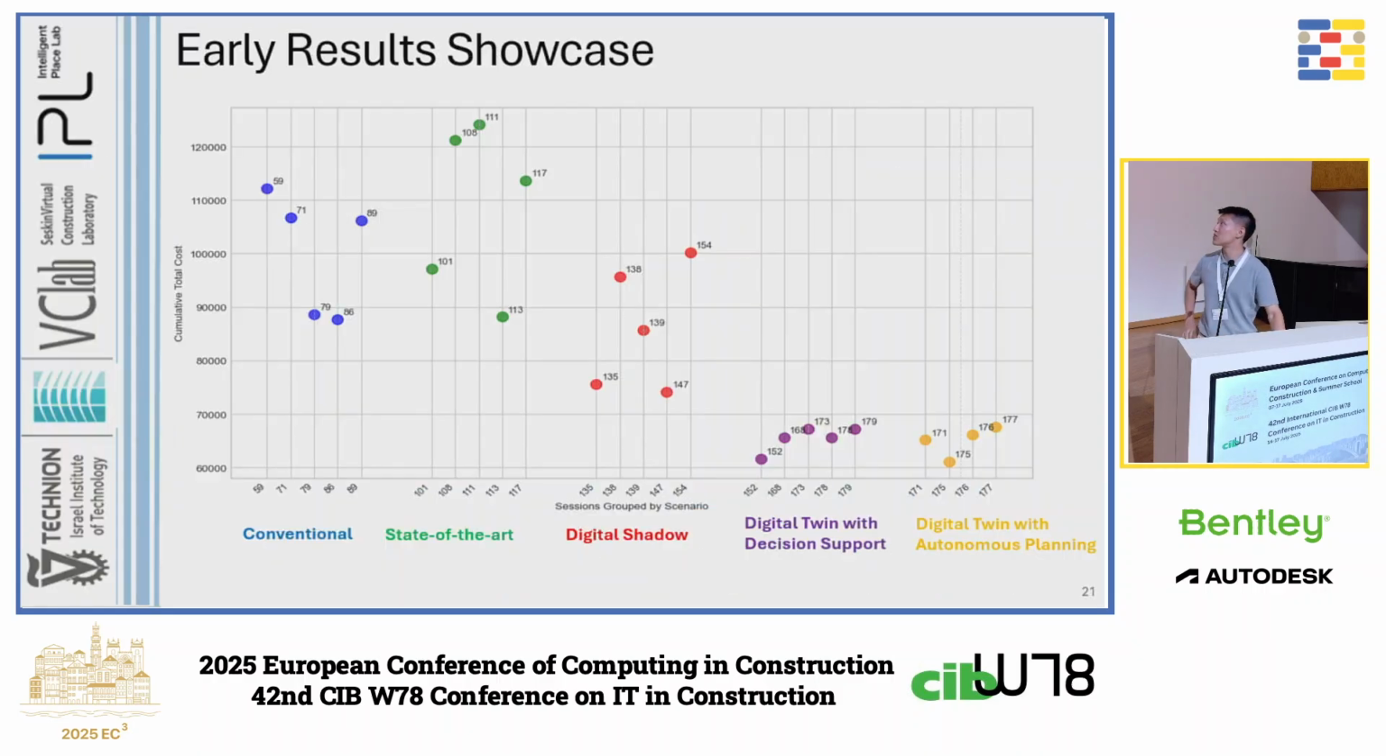This is the early result showcase. In the general overview, we can see that the total cost is getting lower, meaning the planning performance is getting better when we supply more and more situation awareness. If you only look at the first 3 scenarios, we can notice that the variance is very big. But after the decision support system comes in, the variance becomes small. So the technology actually flattens the decision quality and mitigates individual differences.